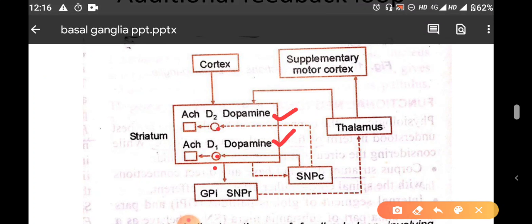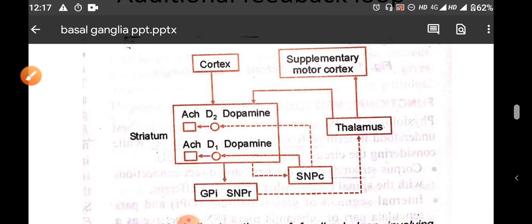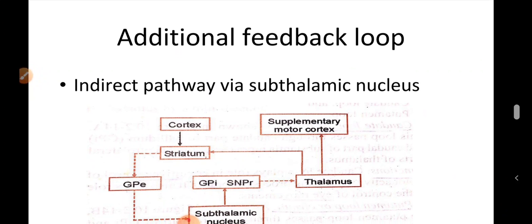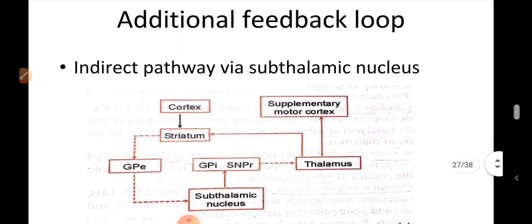and finally the striatum will give signals to globus pallidus and substantia nigra pars reticulata, and these parts will inhibit the thalamus further, and then thalamus will stimulate the motor cortex. So, this additional loop is via the nigrostriatal pathway. Another additional loop is via the subthalamic nuclei.